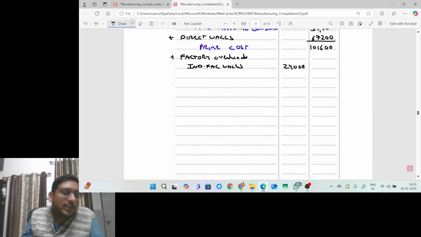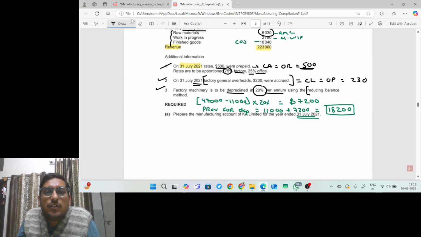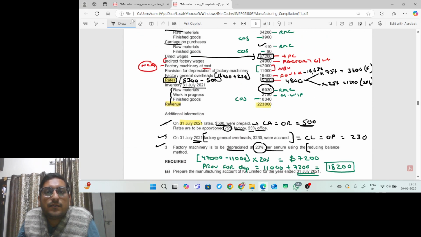Then we have factory general overheads. Whenever a calculation is given, in factory general overheads we have 230 accrued. Whenever an adjustment of accrual, prepayment, depreciation or irrecoverable debt is given, you have to show this adjustment, because you will get 1 mark for that adjustment.